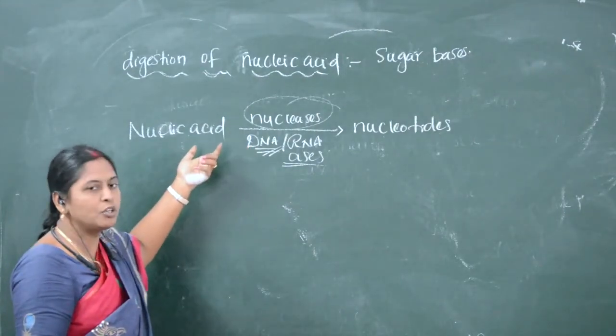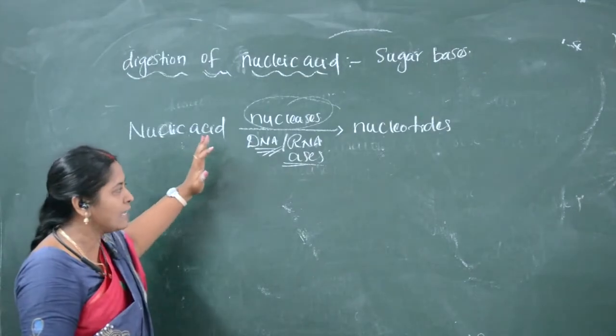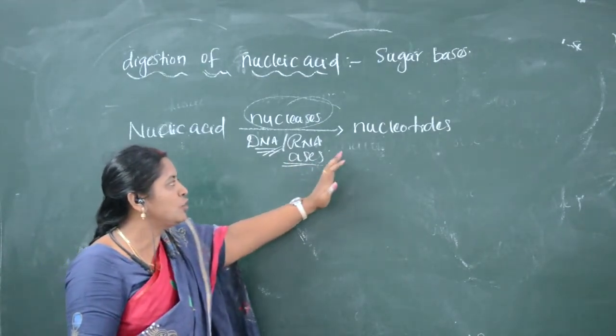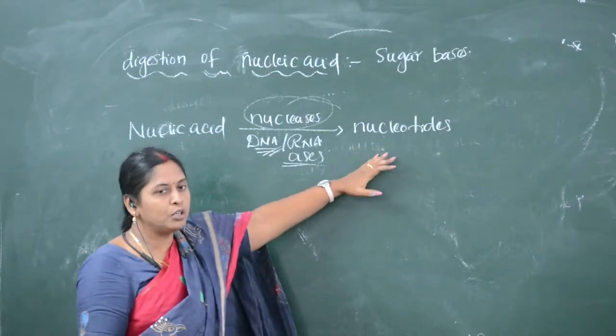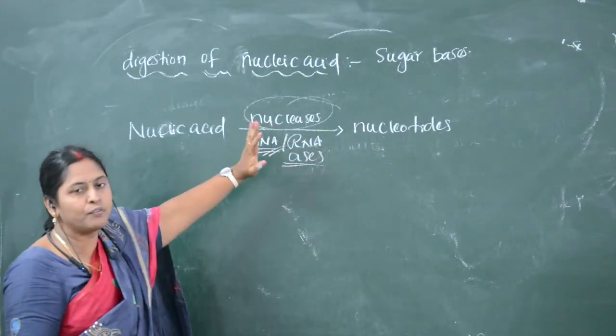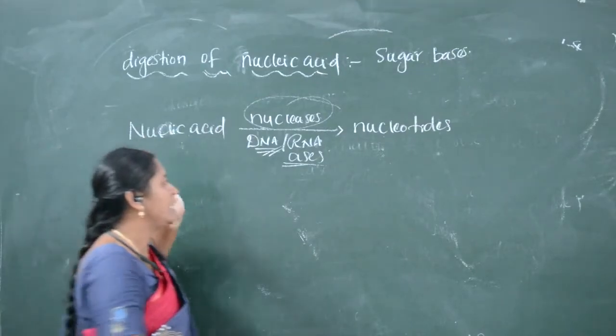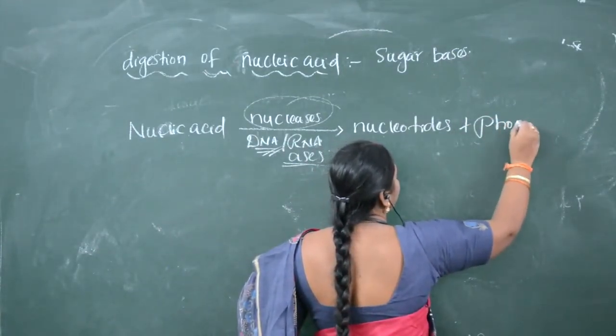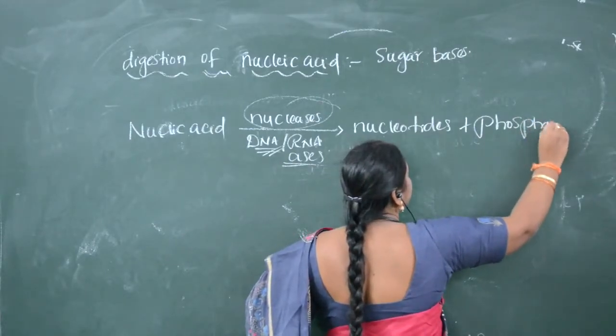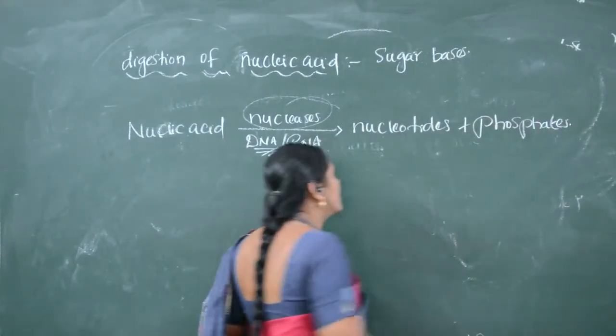What is the enzyme? Nucleases of DNA and RNA, present in the pancreatic juice, which digest the nucleic acid. So nucleic acids are converted to nucleotides and phosphates by the action of nucleases of DNA and RNA.